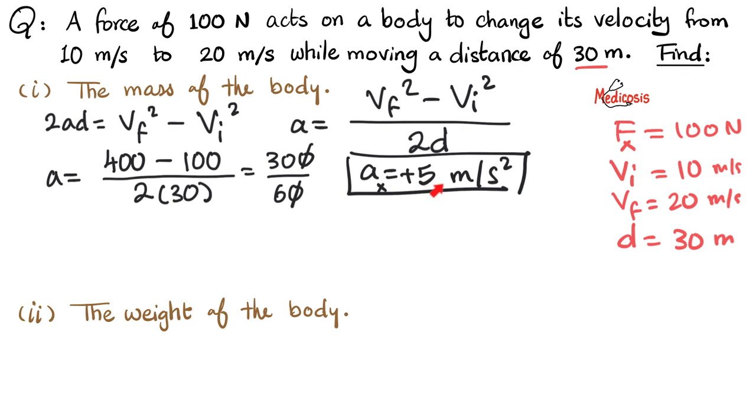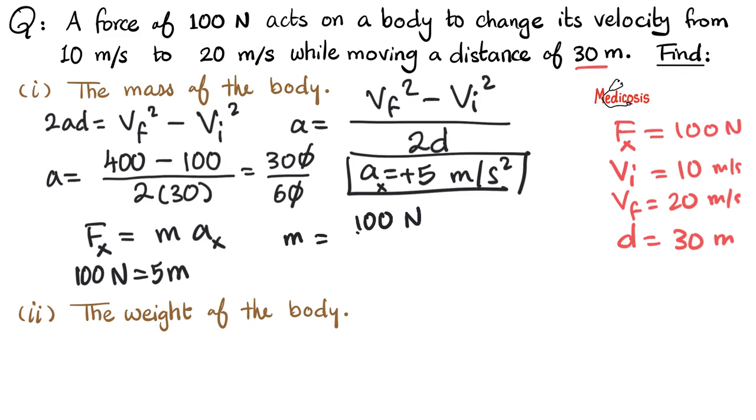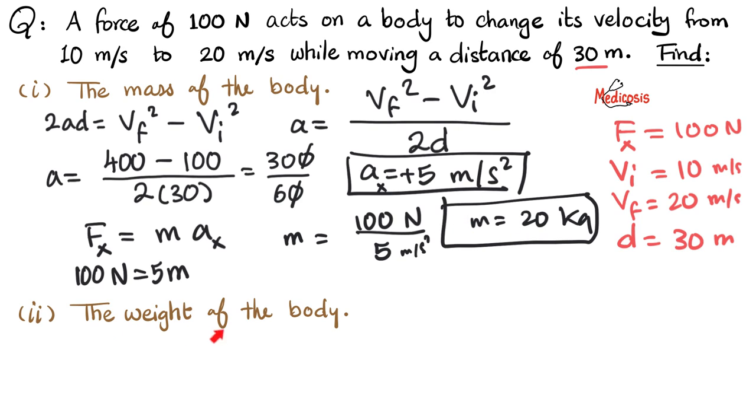How can I find the mass then? Well, you do have the force, right? Yeah, you know that force equals mass times acceleration in the x direction. Okay, how much is the force? 100 newtons. How much is the mass? It is unknown yet. And how much is the acceleration? It is 5. We just found this out. Okay, so therefore, what is the mass? The mass is 100 newtons divided by 5 meters per second squared, which means mass equals 20 kilograms, and this is the first answer.